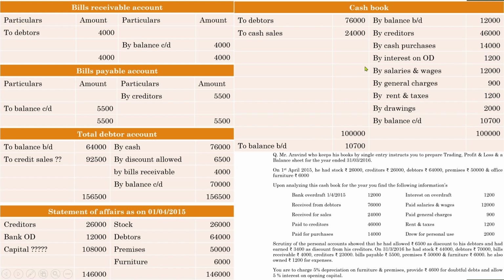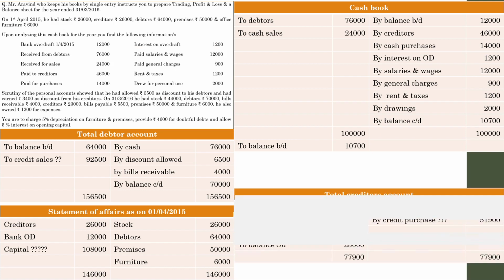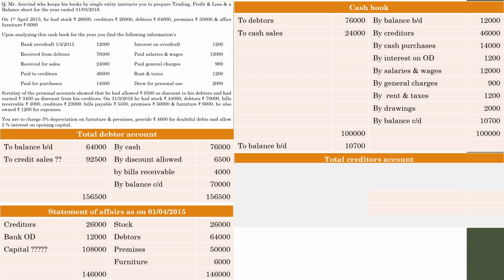So we have prepared the cash book, bills receivable, bills payable, total debtors, statement of affairs. And the next one, creditors. In the question, the creditors opening balance and closing balance are given.